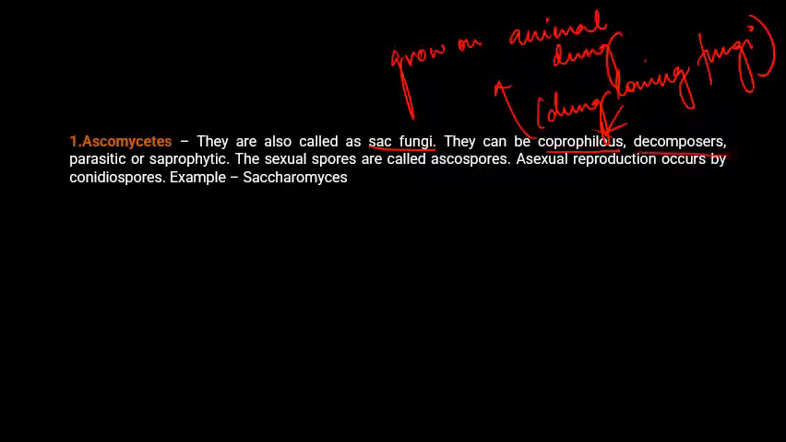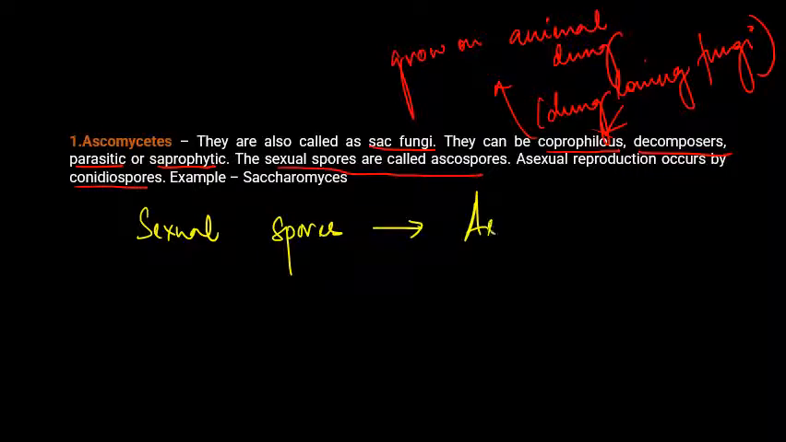They are decomposers that can decompose. They may be parasitic, present in the body of another organism, or saprophytic, deriving their nutrition from dead and decaying organic matter. The sexual spores are called ascospores. Asexual reproduction occurs by conidiospores. So here, what spores do ascomycetes form sexually? They form ascospores.